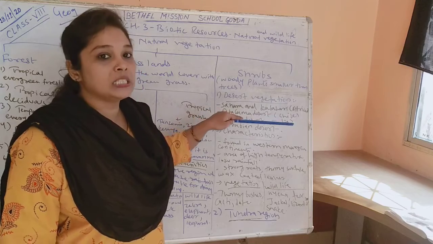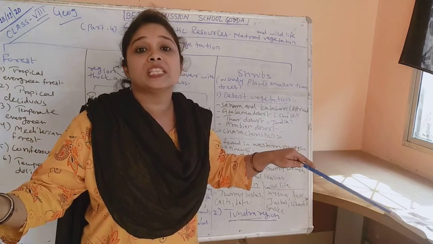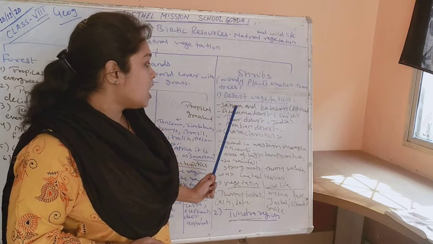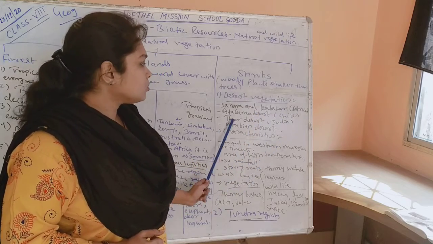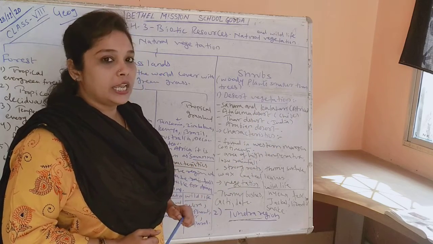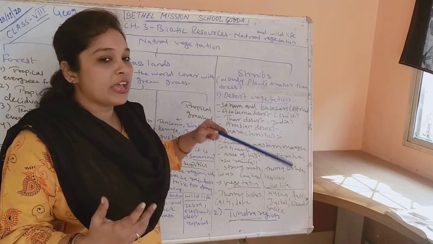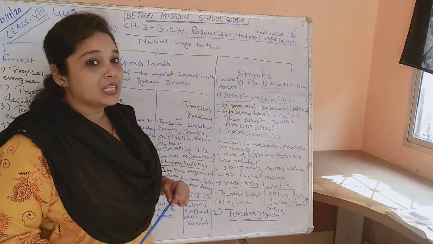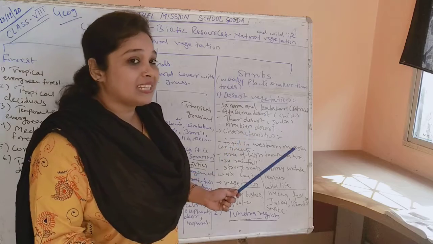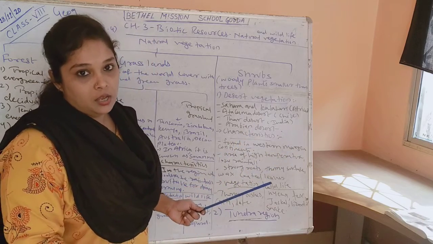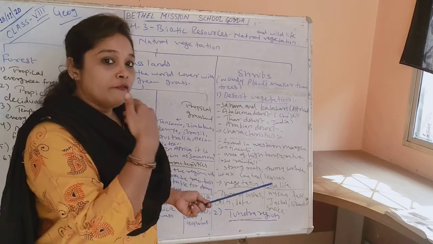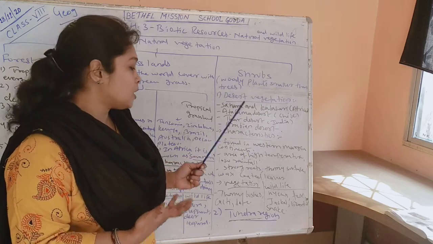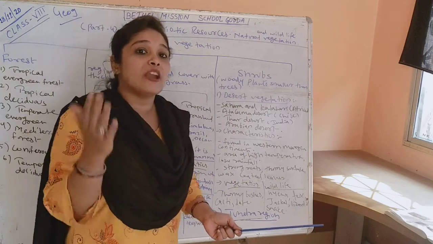Okay, desert vegetation means there are different deserts in different places of the world where we can find desert vegetation, like the Sahara and Kalahari in Africa, the Atacama desert in Chile, the Thar desert in India, and the Arabian desert in Gulf countries. Understand? These are the deserts where we can find shrubs, which is called desert vegetation. Now, when we talk about the characteristics of desert vegetation, they can be found mostly in the western margin of continents. You can find desert vegetation only in the western margin of continents. This desert vegetation can grow in areas where high temperature and low rainfall are there.